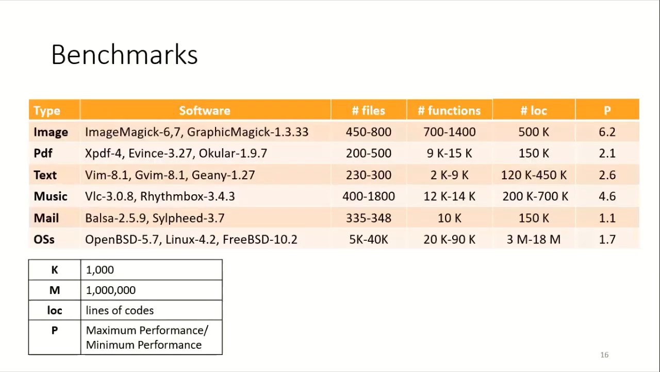We experimented on a set of 6 categories ranging from image tools to operating systems. Image tools are the smallest in terms of number of files, number of functions, and number of lines of code. We compared 3 popular open source operating systems, OpenBSD, Linux, and FreeBSD. They have around 3 million to 18 million lines of code. The last column P represents the ratio of maximum performance to minimum performance. The value of P lies in the range 1.1 to 6.2.